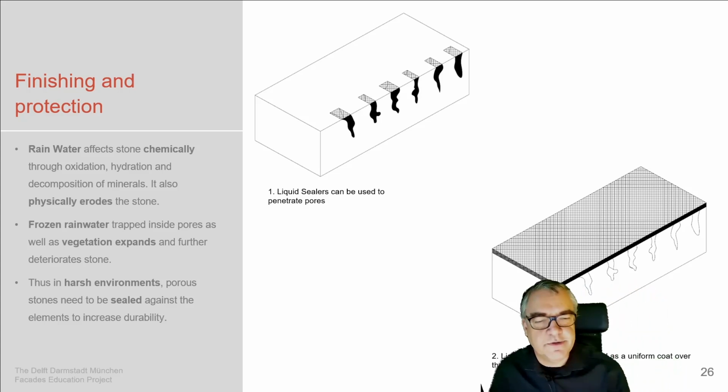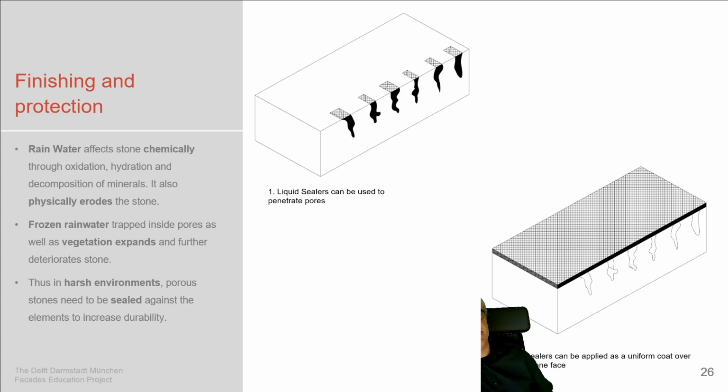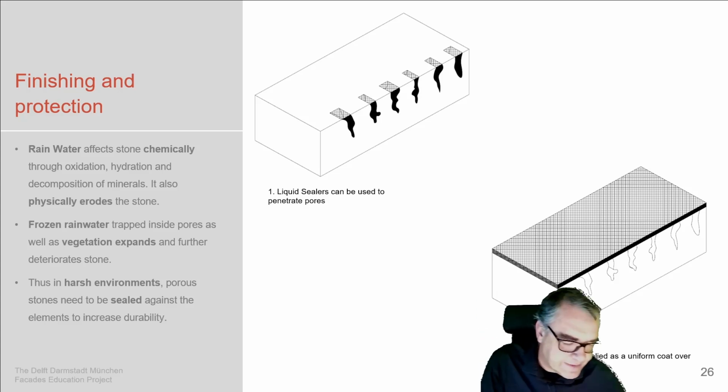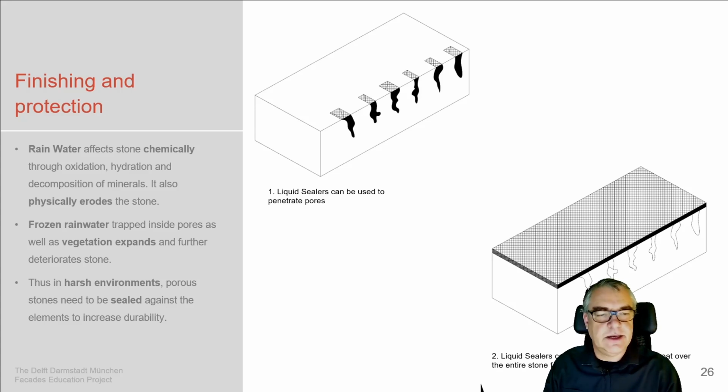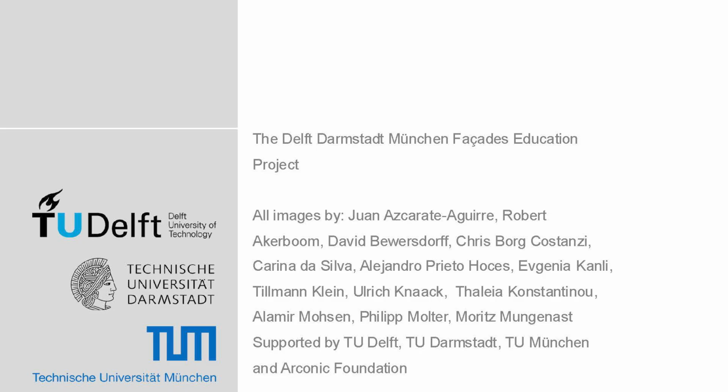A way to solve this is creating an additional layer on top of the stone, which obviously changes this natural material into a more artificial material, which designers have to take into consideration as a system. It's a really super interesting material. I really like to work with it, but it also has some boundaries you have to deal with. Nice challenge for the designer. And with this last slide of who's involved, I stop this lecture.